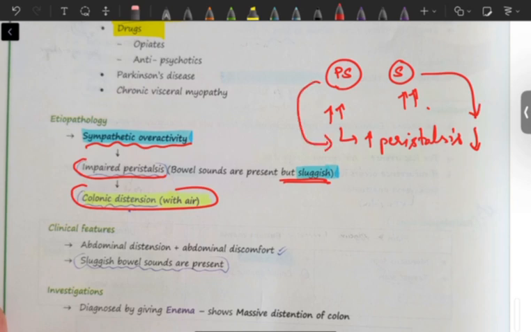So here what is happening? Here sympathetic overactivity is happening, because of which there is decreased peristalsis. Whenever there is decreased peristalsis, whatever food is there will get accumulated in the colon, which will lead to distension.